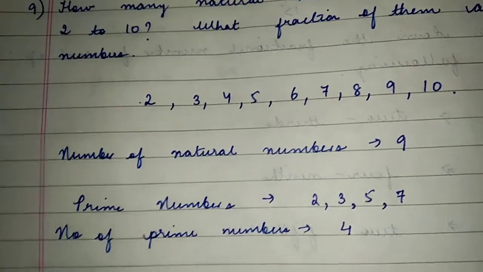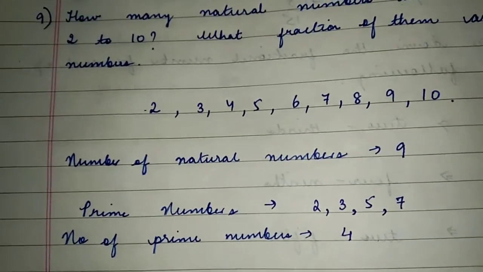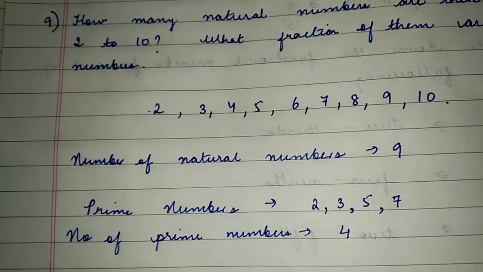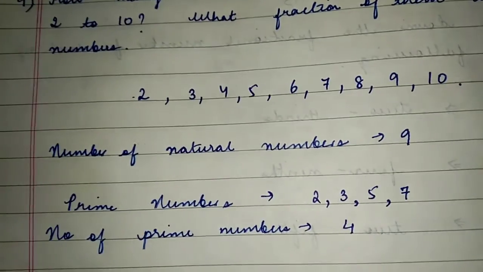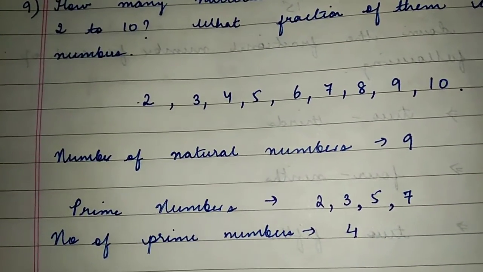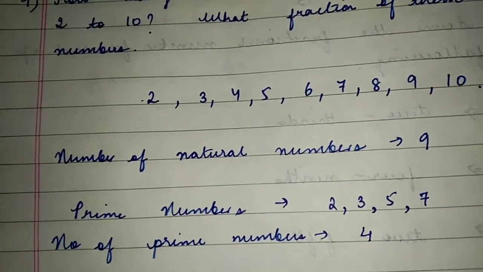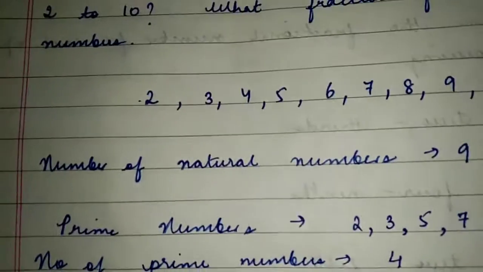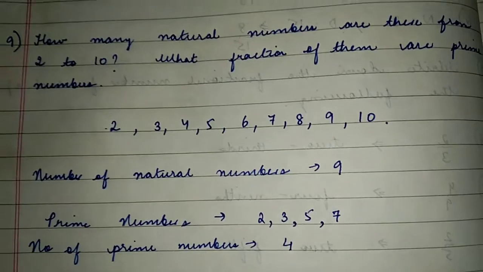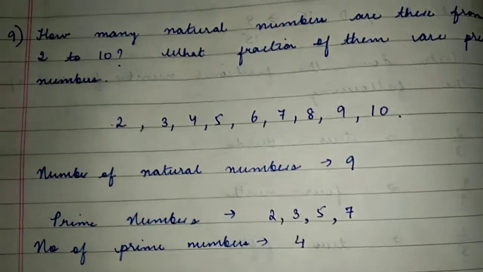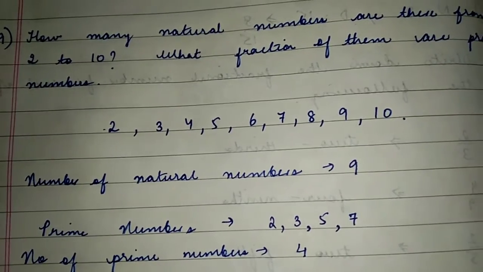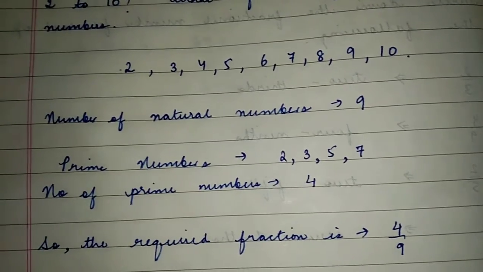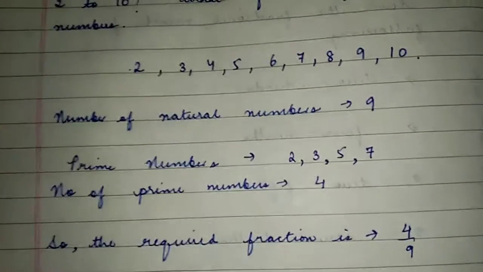their own number and 1. Like 10 is divisible by 10, also by 2, also by 5 and also by 1. So they do not fall under the category of prime numbers. So prime numbers are only 2, 3, 5 and 7, as they are divisible only by their own number and 1. So the number of prime numbers is 4. And what is asked here is, what fraction of them are prime numbers? So the fraction is 4 by 9, as 4 are prime numbers and the total natural numbers are 9. So this is the required fraction.